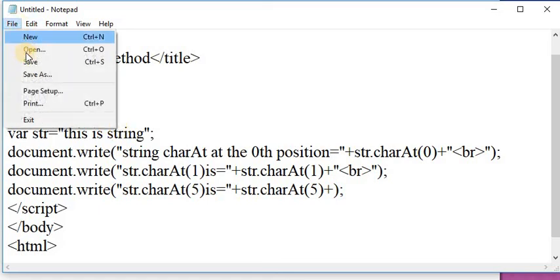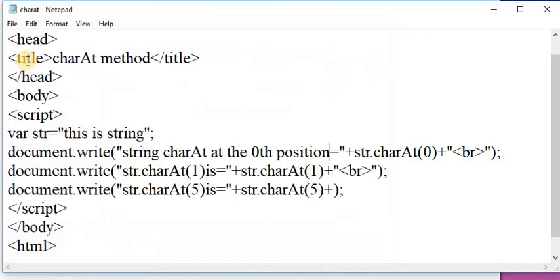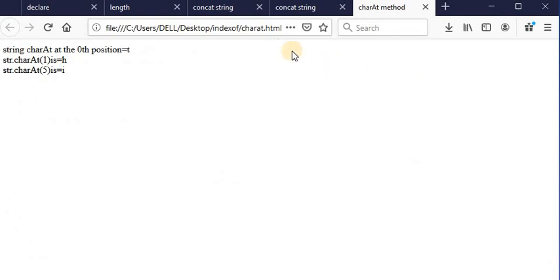Let us see the output of this program. Save this file with the name charat.html and see the output of this program. This is the output of our program. String charAt the 0th position is equal to t. After that, at the first position it returns h, and at the fifth position it returns i.